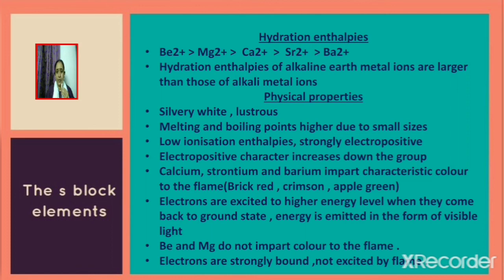So why do calcium, strontium and barium salts impart color to the flame? It is because the electrons are excited to a higher energy level, and when these electrons come back to the ground state, energy will be emitted in the form of visible light. Now consider beryllium and magnesium. They do not impart color to the flame. What is the reason? It is because in the case of beryllium and magnesium, the electrons are strongly bound and hence not excited by flame.